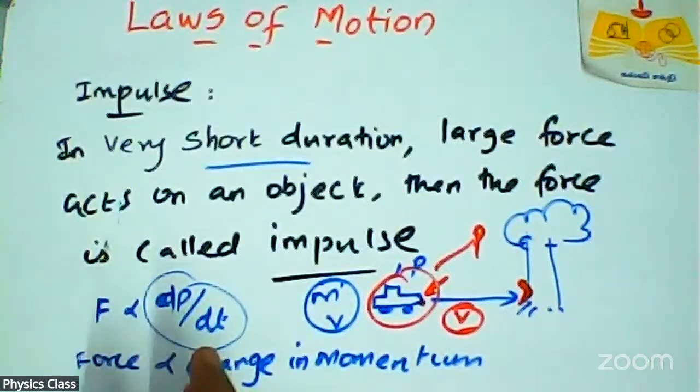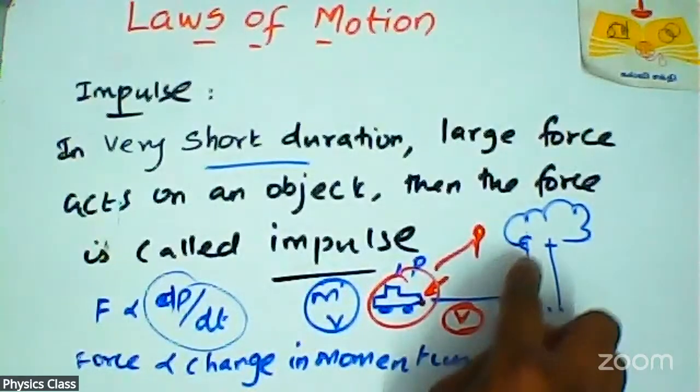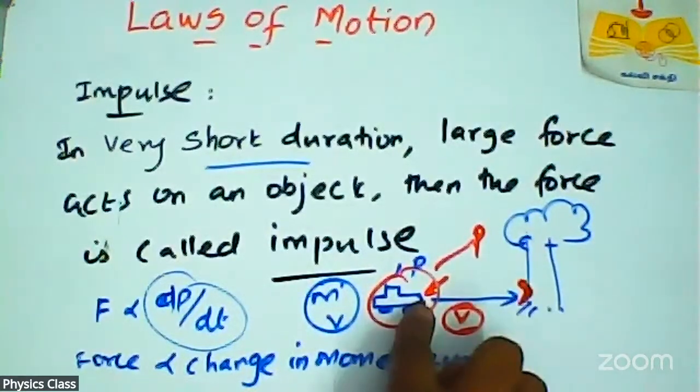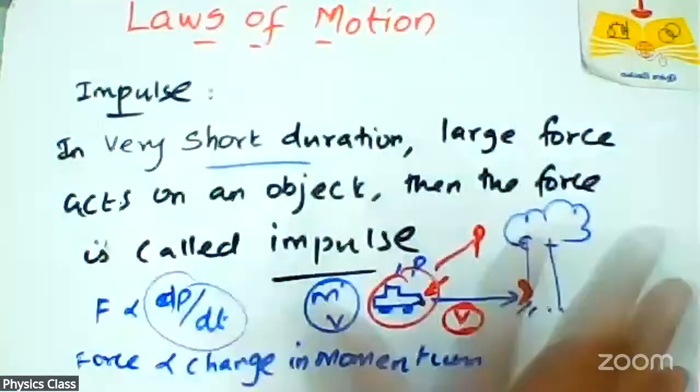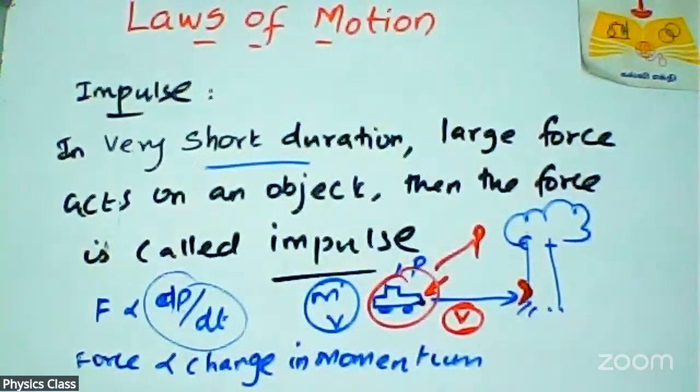The force given by that tree changes the momentum of the object. So both concepts are true and the same, but in different lines. Change in momentum is impulse, or a very large force acting on the object for a short interval of time is called impulse.